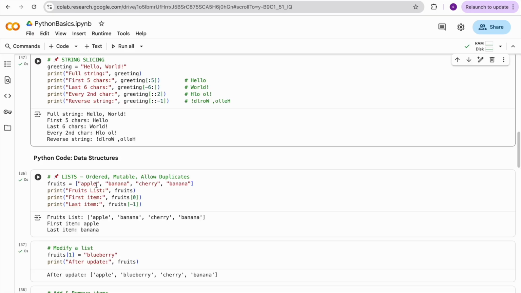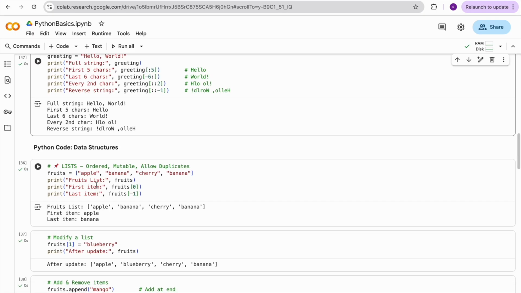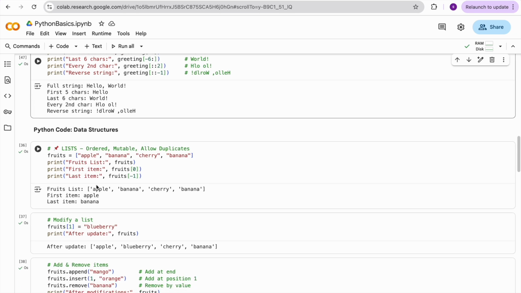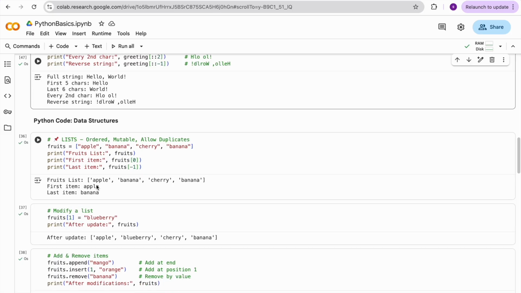And the most important topic is data structures. If you take any programming language, data structures are a very important topic. Like other programming languages such as C and Java, Python has some data structures: list, tuple, set, and dictionary. These are the four important data structures you have to learn in Python, so that you will be very good in machine learning or data science.